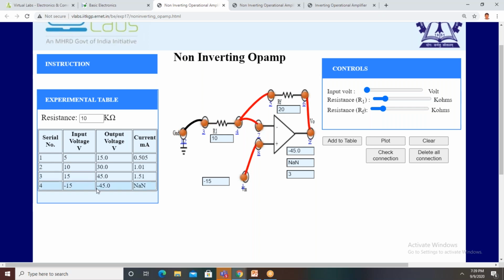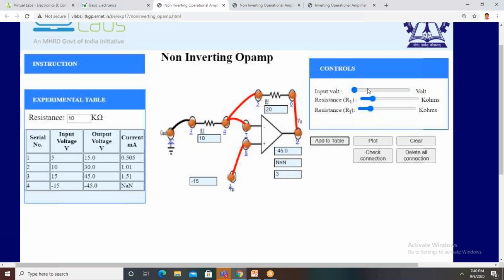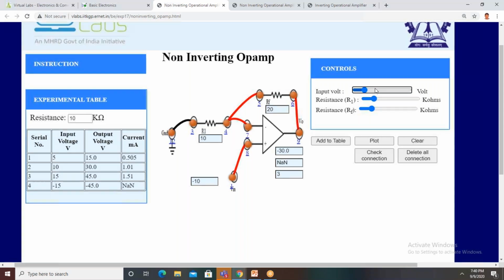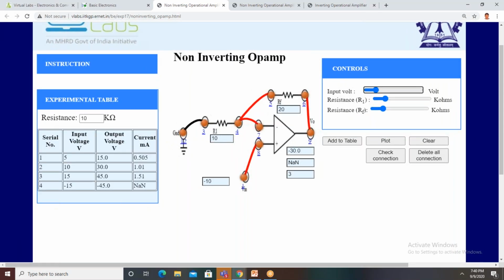Yes, sir. Yeah, with this, the inverting and non-inverting amplifier experiments have been completed. Then we'll see one more experiment. Very interesting experiment, sir, this one is.